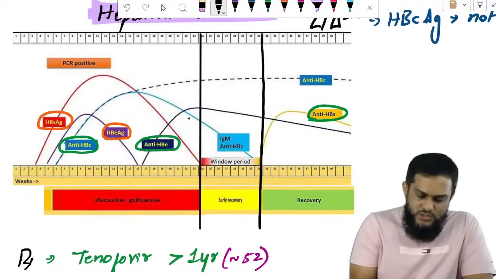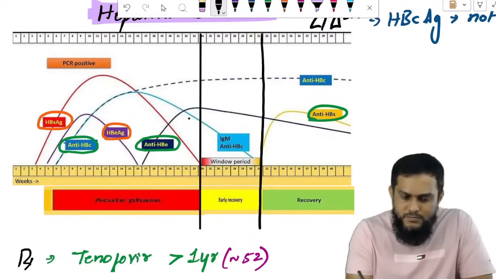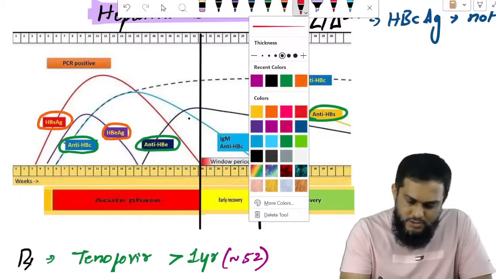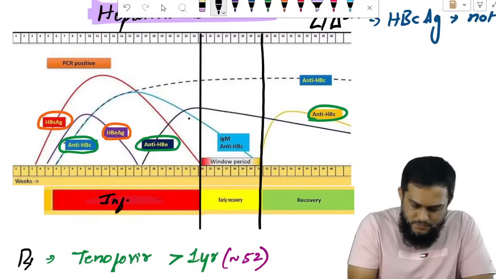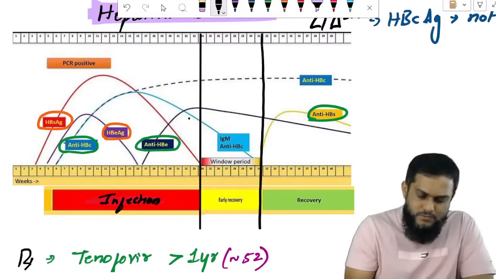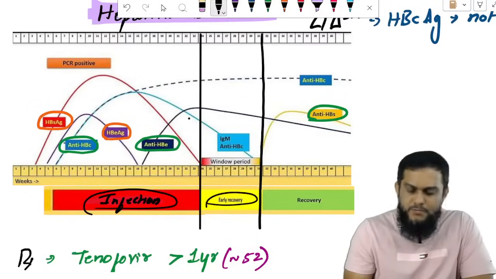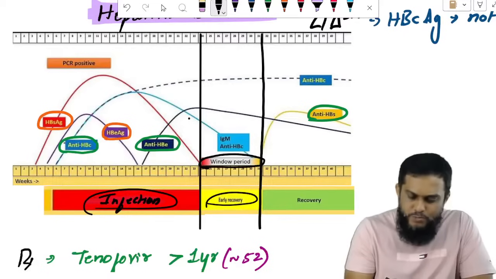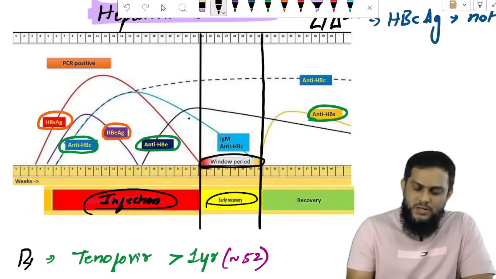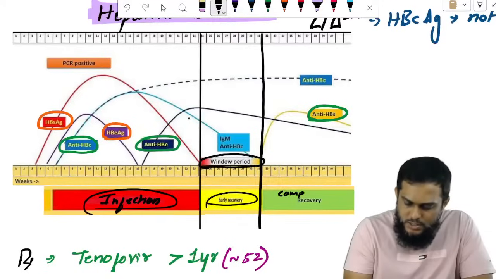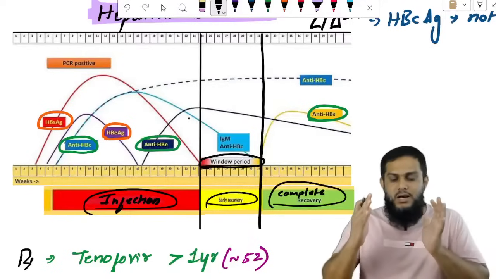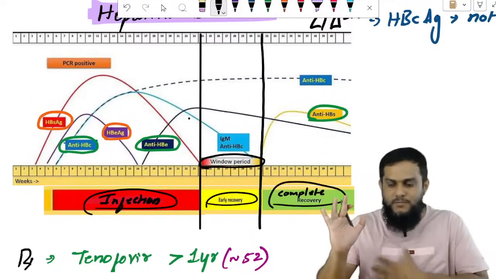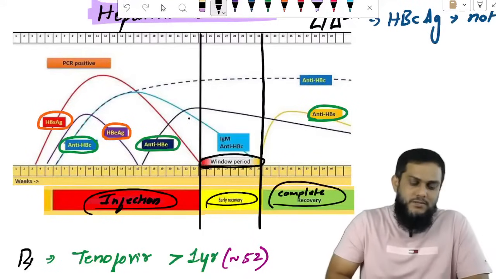This is the phase of infection. Then the phase of early recovery. Early recovery phase is also known as the window period. And this I will call complete recovery. Infection period, early recovery period, complete recovery period. That is the first thing.